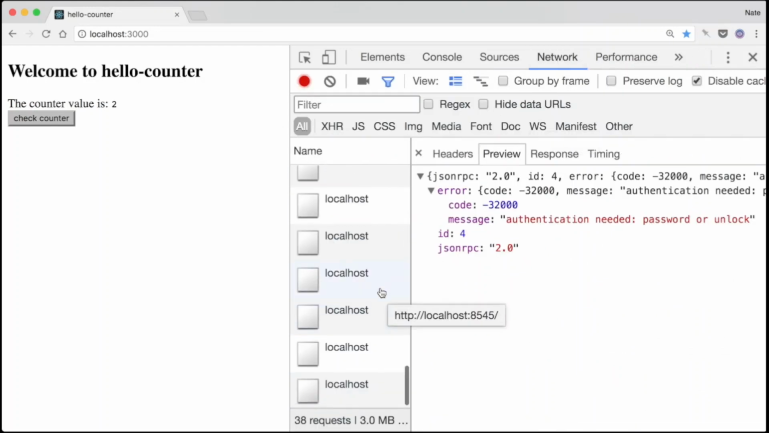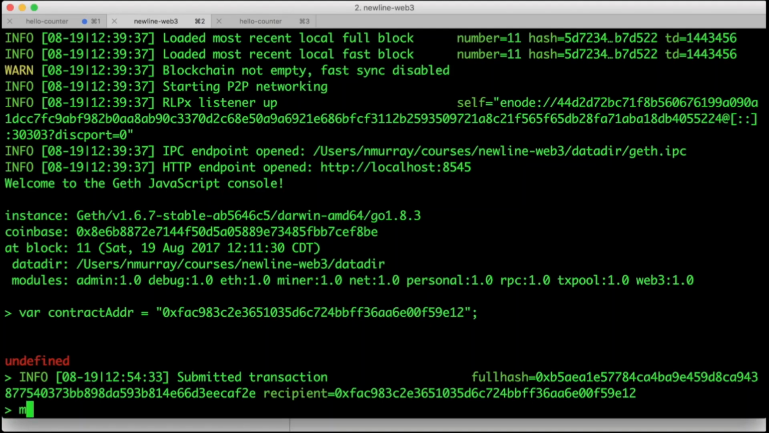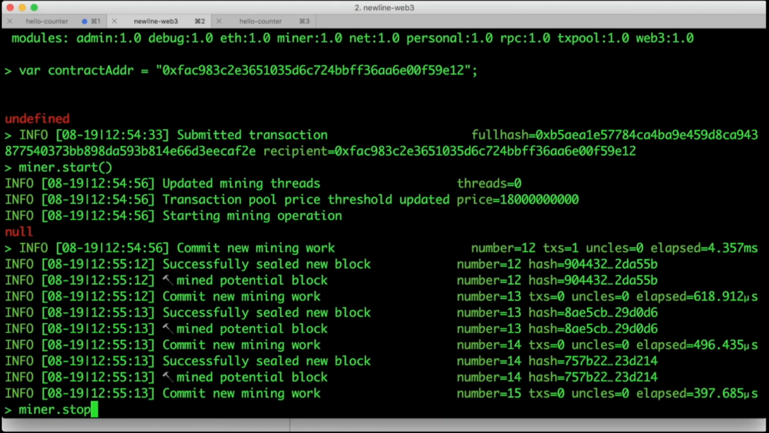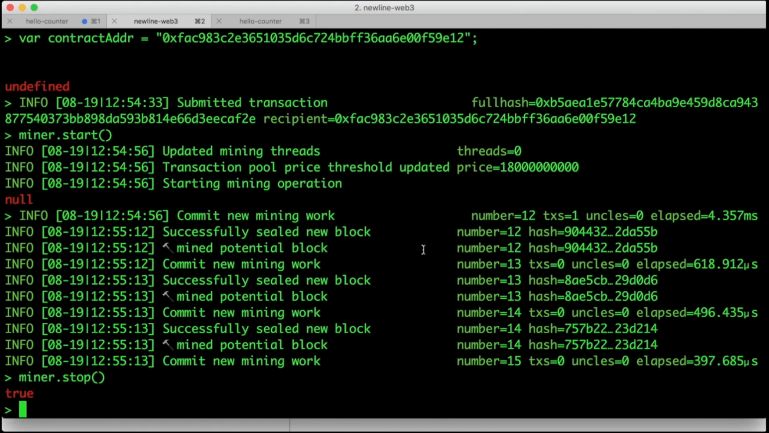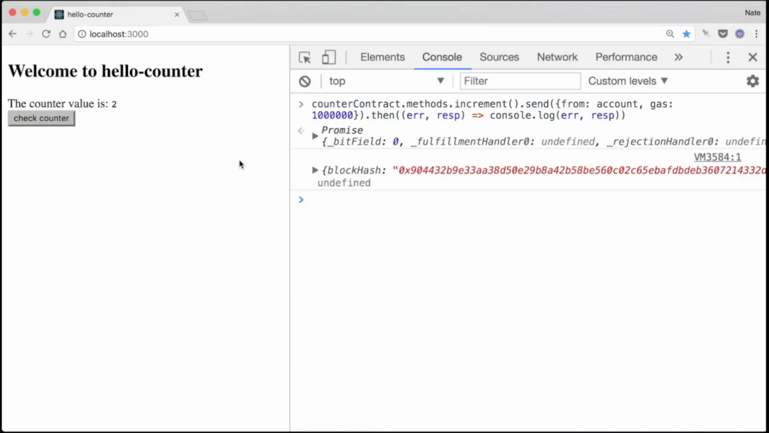Looking at the network tab, it looks like it went through. Let's mine this transaction. Back in Geth, we'll do miner.start. Got our transaction, and miner.stop. Let's check our counter again. It works. All right, let's add a button which will increment this counter for us.